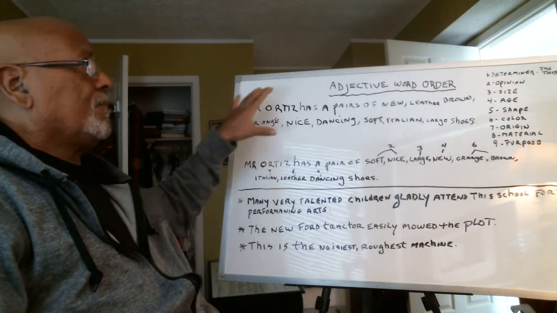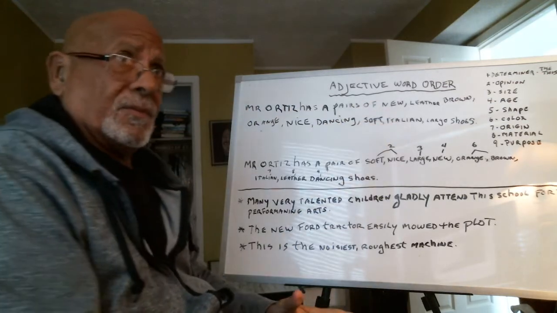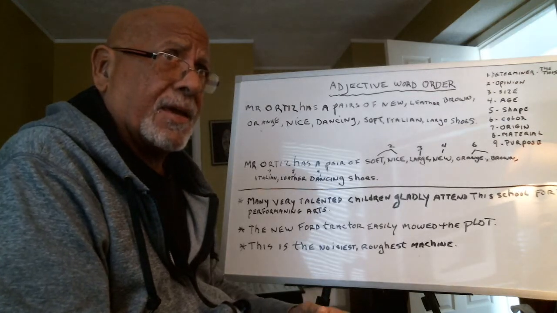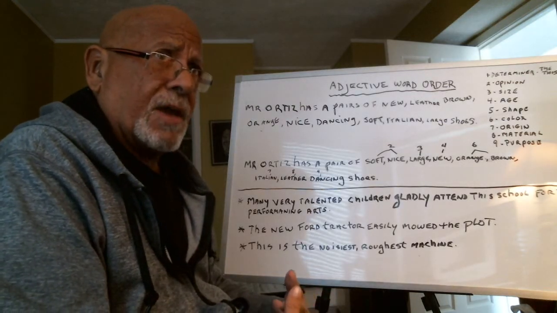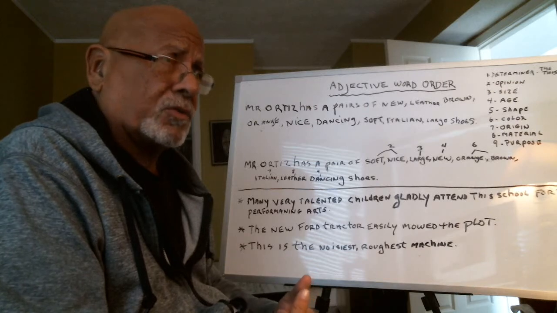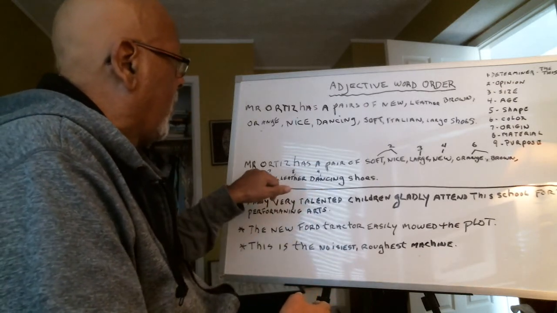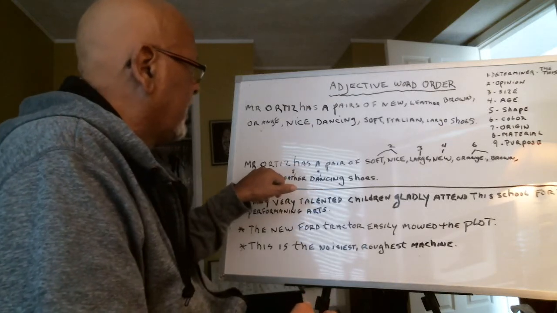So remember, adjectives: when you have a lot of adjectives to describe a noun, you have to place them in order, which is extremely important. So if we go back to my sentence, let's look at all the adjectives.